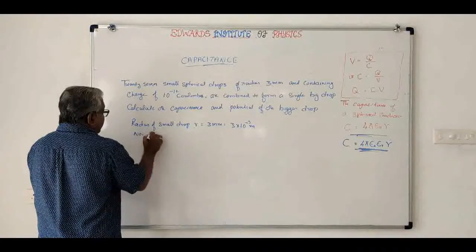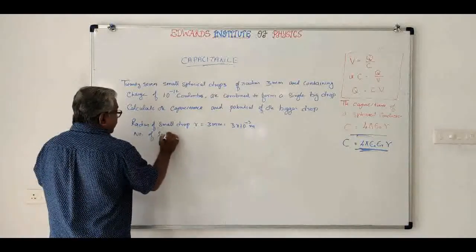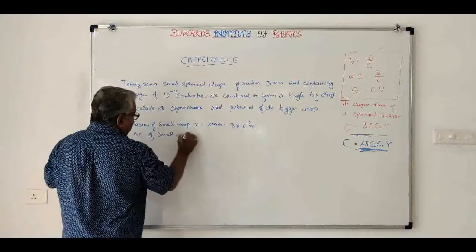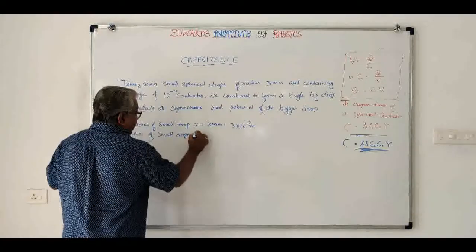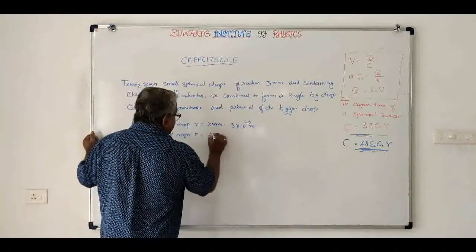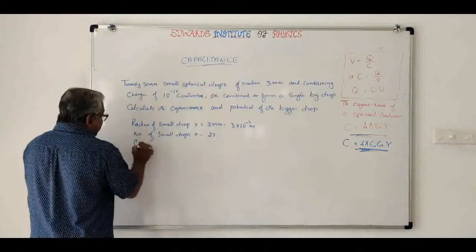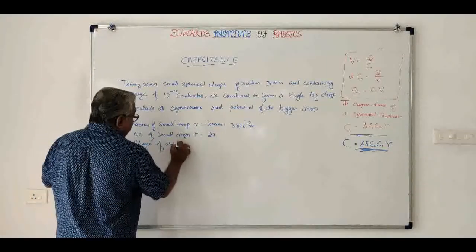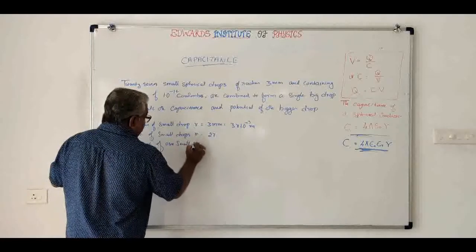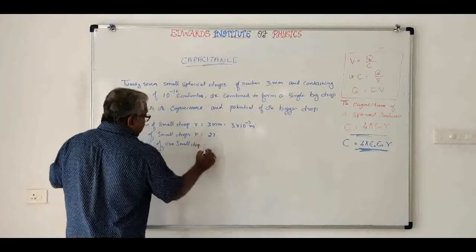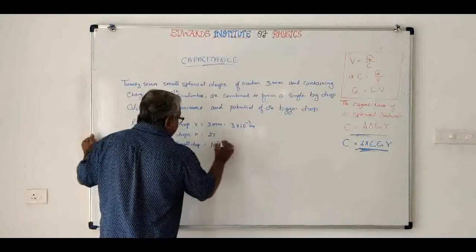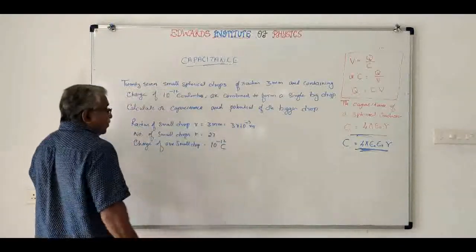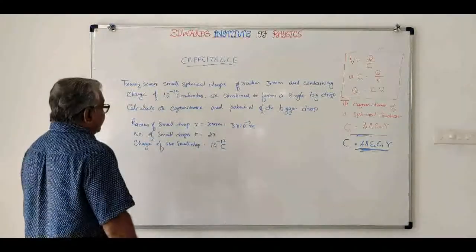Number of small drops is equal to n is equal to 27. Charge of one small drop is equal to 10 raised to minus 12 coulombs. These are the data given.